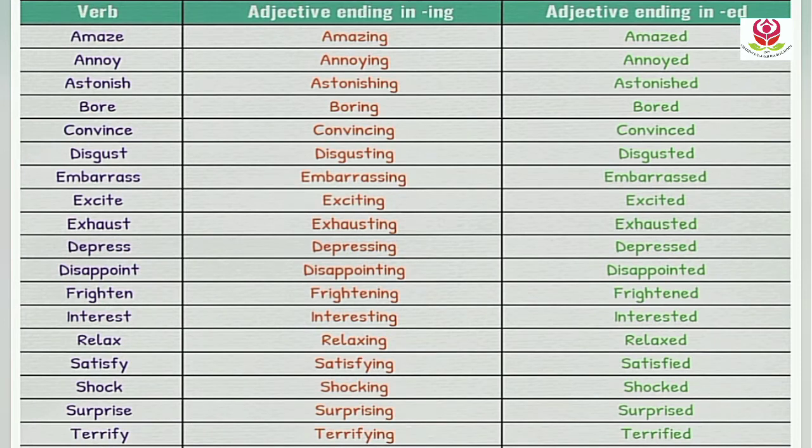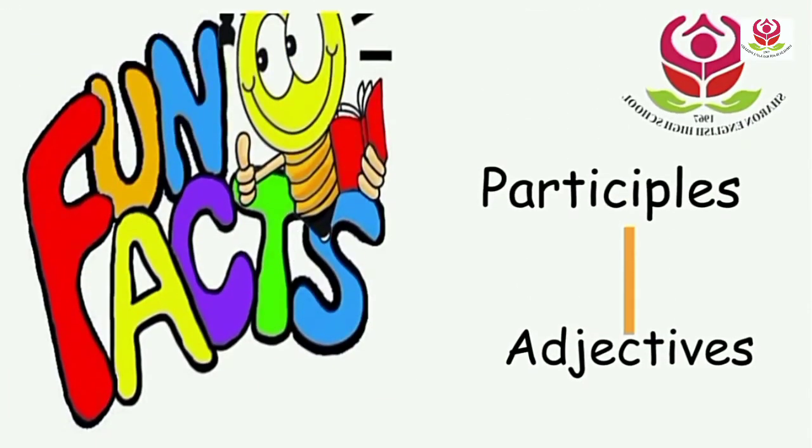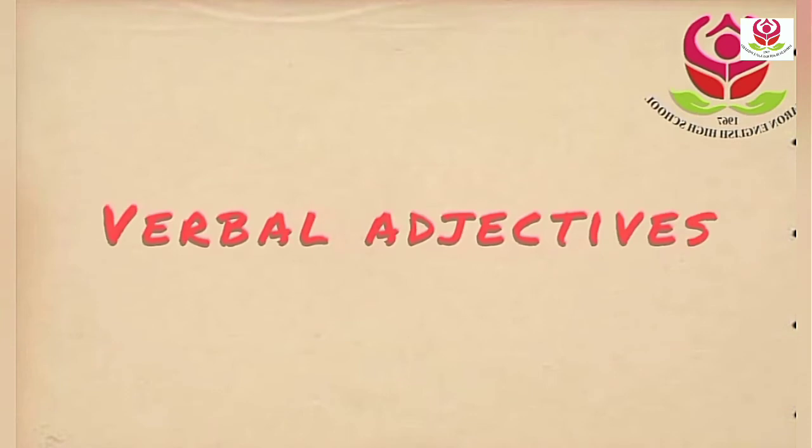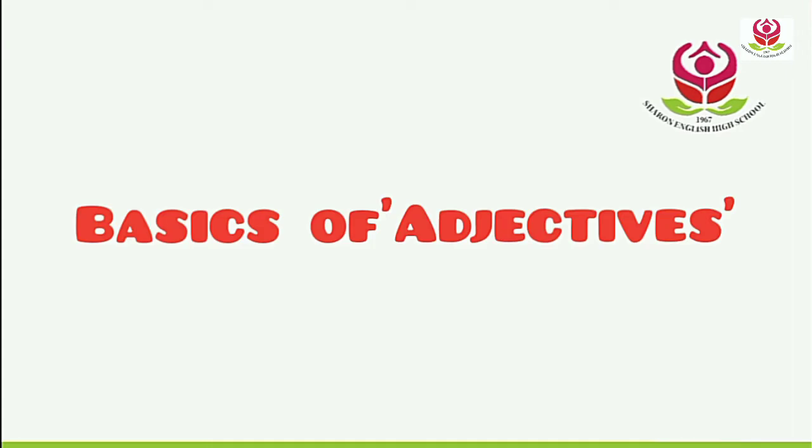Now the question is, how are participles a type of non-finite verb, and how are we going to identify a participle in a sentence? To answer all your questions, here are some fun facts about participles. Participles, which are verbs, can sometimes also be used as adjectives. When a participle starts functioning as an adjective, we categorize it under non-finite verbs. Therefore, participles are also known as verbal adjectives. You guessed it right. Our next step is to revise the basics of adjectives.